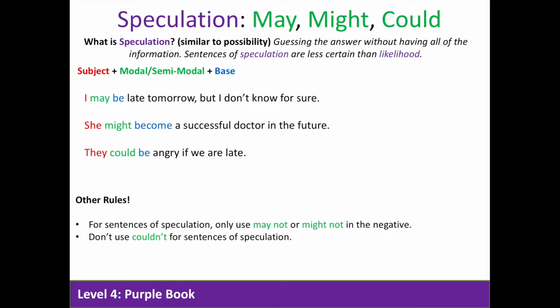A few more things you'll need to keep in mind. For sentences of speculation, we only use may not or might not in the negative. We don't use couldn't for sentences of speculation. That changes the meaning.